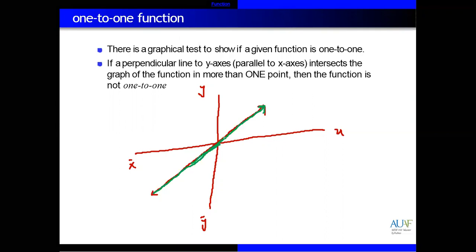Now we will draw a line perpendicular to the y-axis, or parallel to the x-axis, like this one.